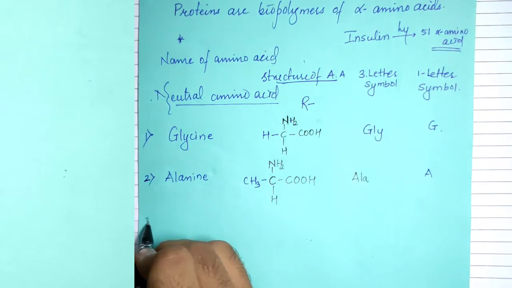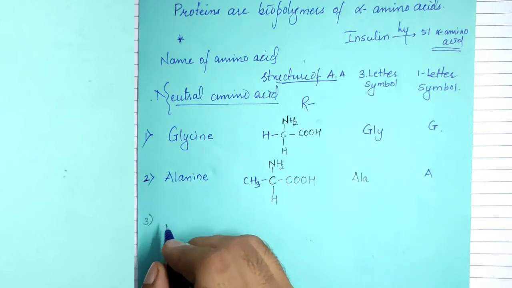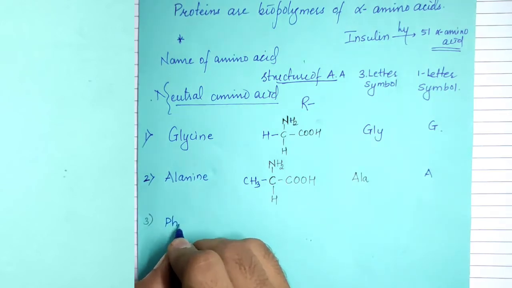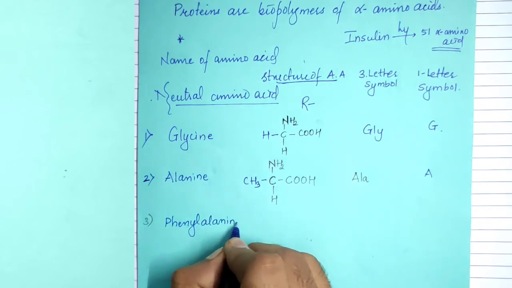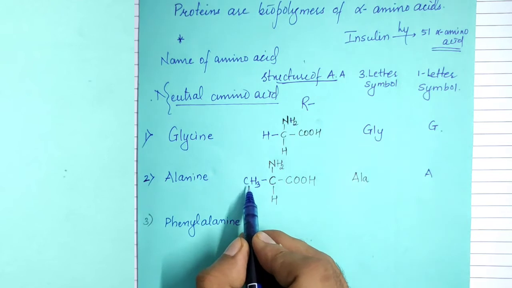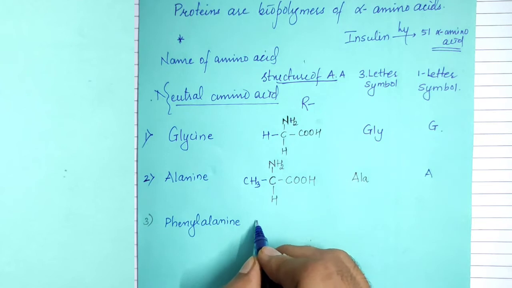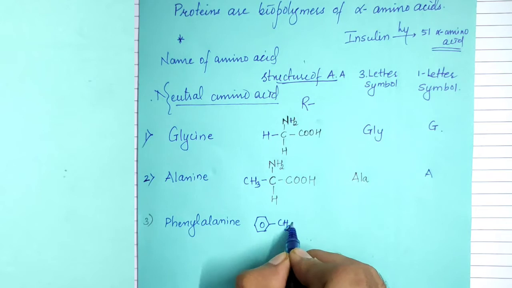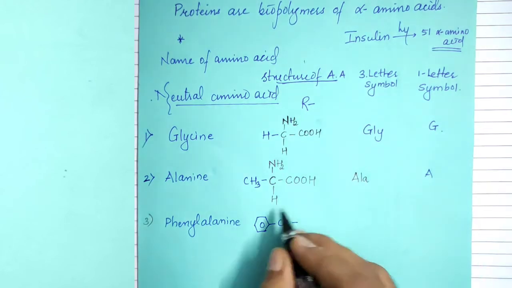Next, phenylalanine. With alanine, one of the hydrogens is replaced by the phenyl group. So in this way we can write the phenyl ring and CH2. If there is a CH3 on the phenyl ring, it is said to be toluene, so we can even say a substituted toluene.